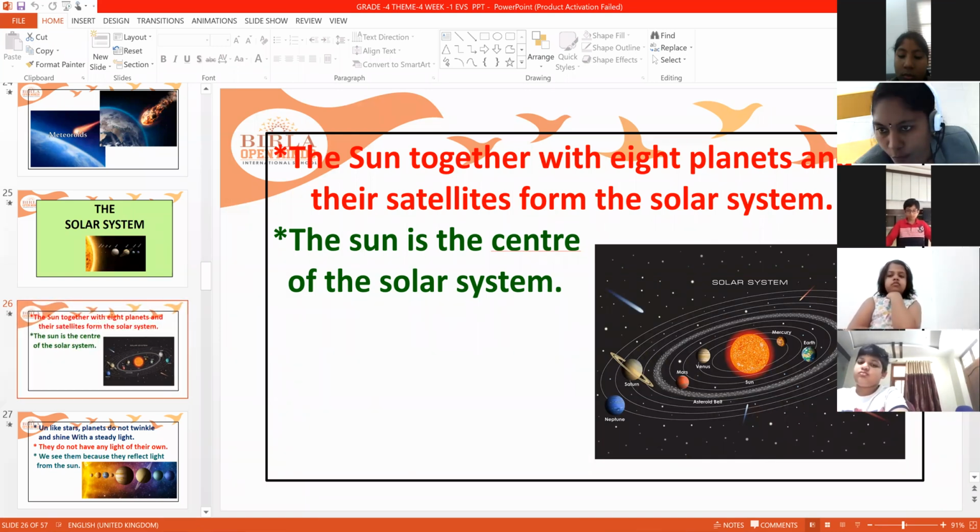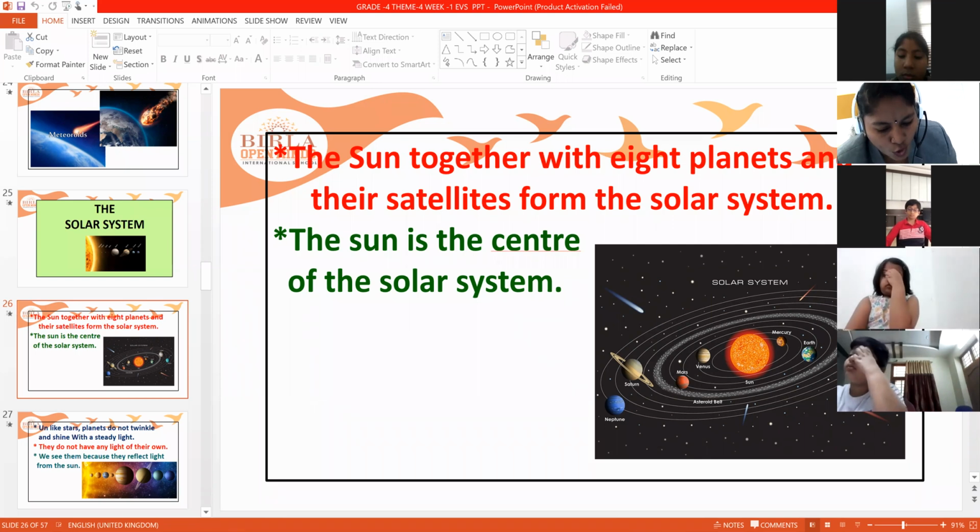Our universe, we belong to the Milky Way galaxy. In this Milky Way galaxy, the solar system is present. The sun with all the planets and their satellites, asteroids, meteoroids, constellations, everything together is called the solar system.